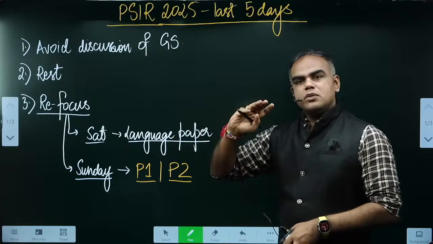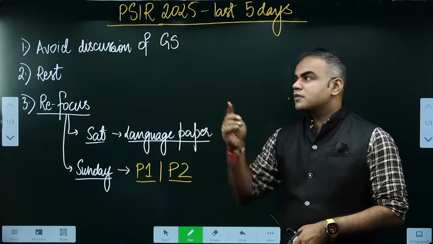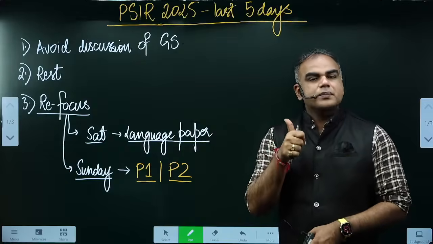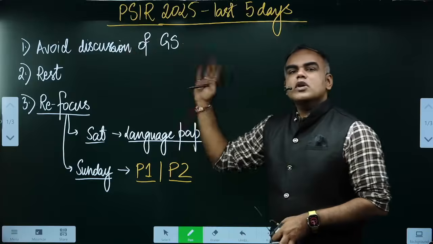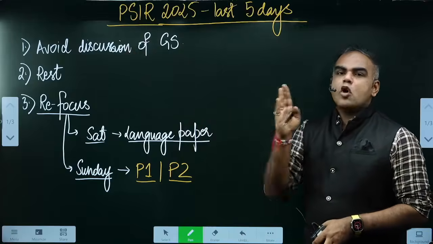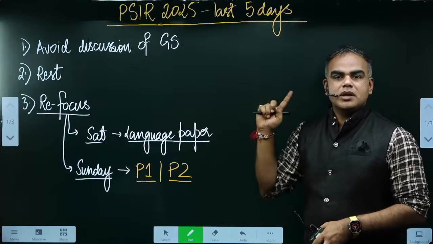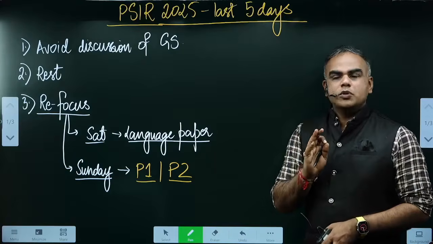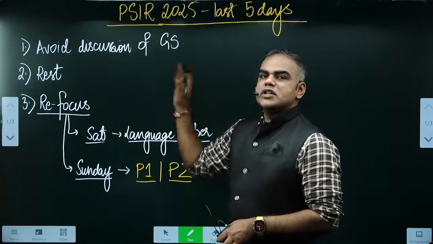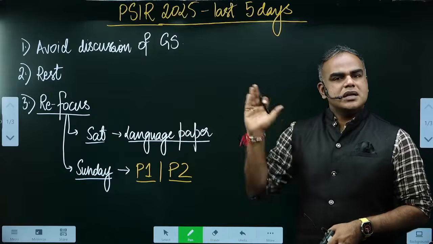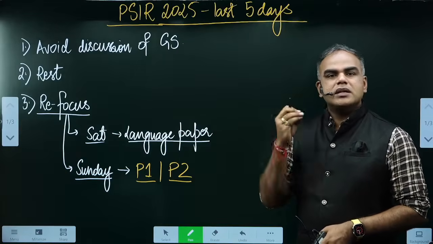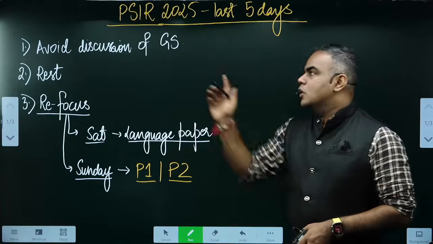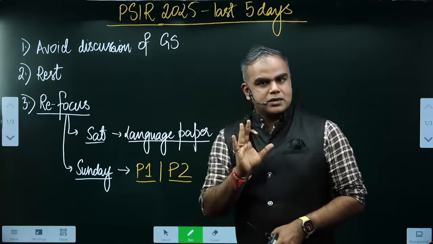But the point is, if you do too much of discussion on this part, first of all, you are already very tired. You'll be wasting a lot of time in discussion. Second, this will also spill over to the upcoming week, which you actually have to optimize for your optional. So my first advice for you is avoid the discussion of GS papers. You can do it after 31st. 31st is your optional day, okay? After that you go into detailed discussions, all the nitpicking we can do. So the GS discussion can wait, okay?